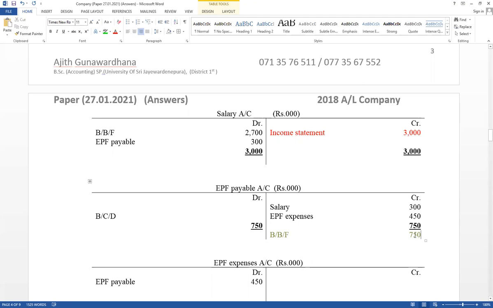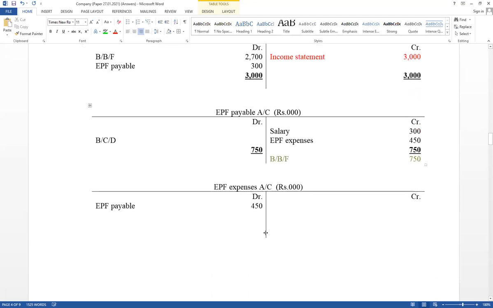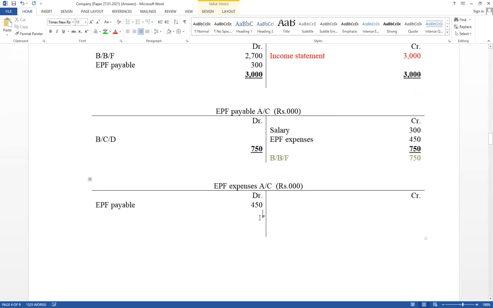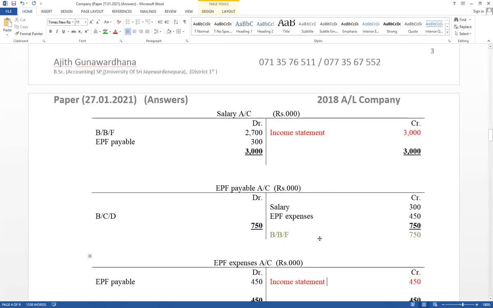Those are not paid in cash to the central bank. Therefore, we have to pay liability. And EPF expense under administration expense: debit side increase, take the credit side, difference value as an income statement. Now think how it records, very important.